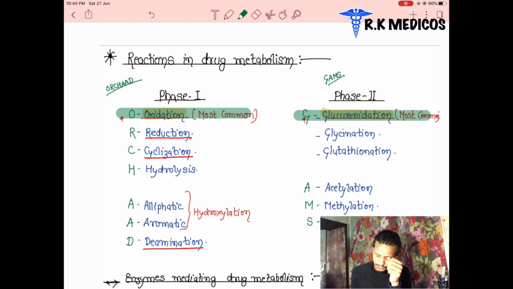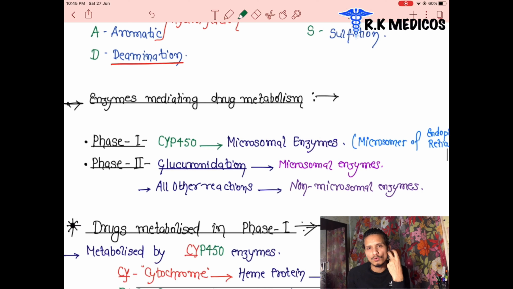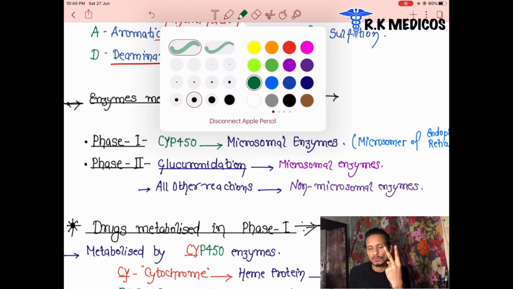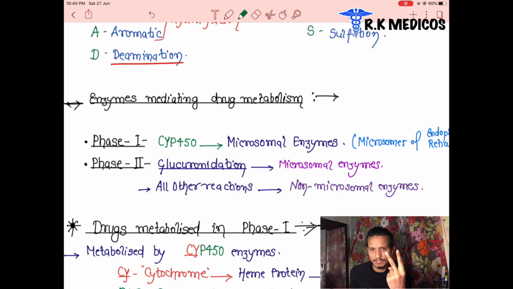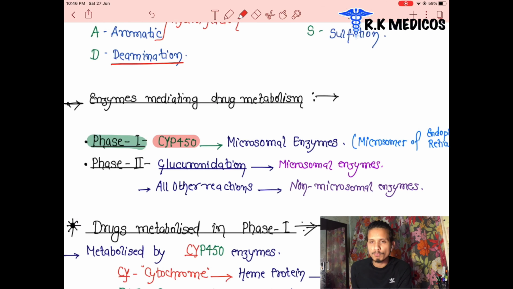That is oxidation, and in the second phase there is glucuronidation. These are the two most important reactions through which drug metabolism happens, and they are the most common ones. Now, what are the enzymes mediating drug metabolism? As we discussed, which enzyme is mediated in the first phase? It is CYP450, cytochrome P450.